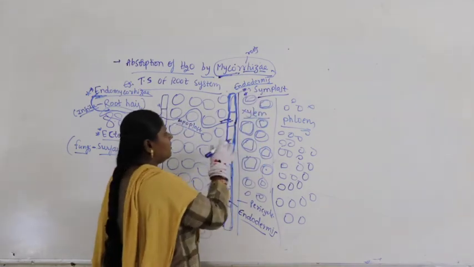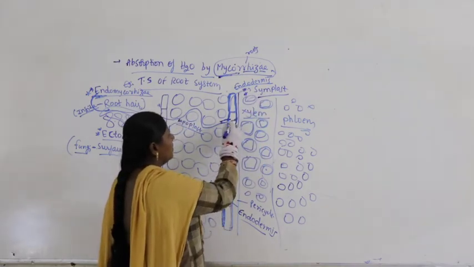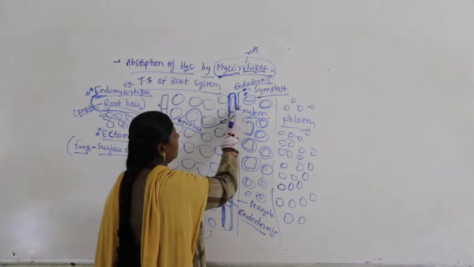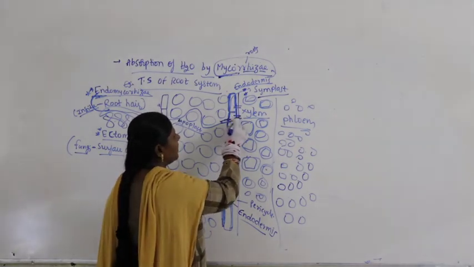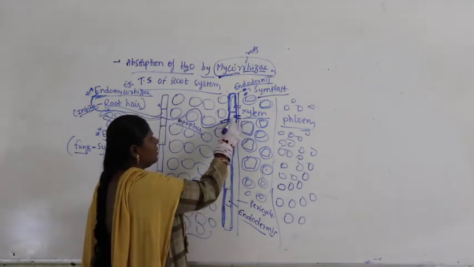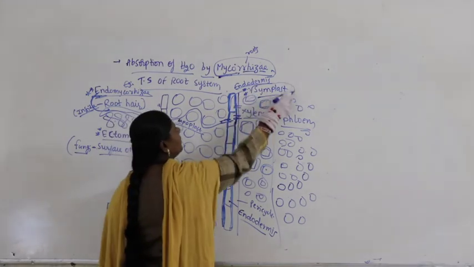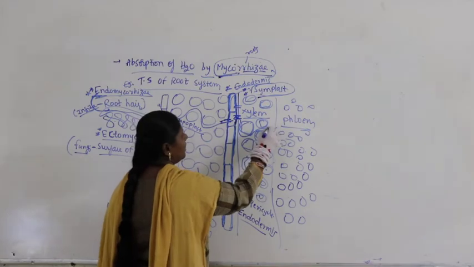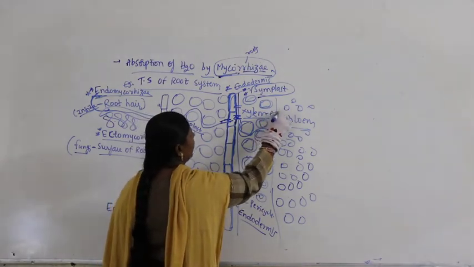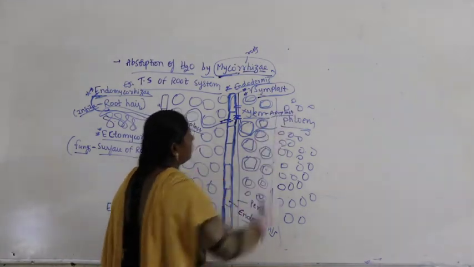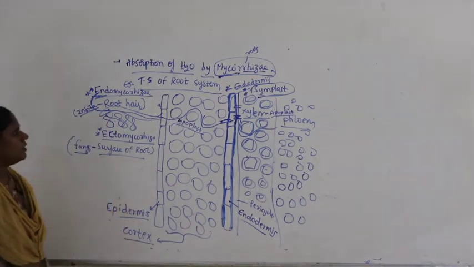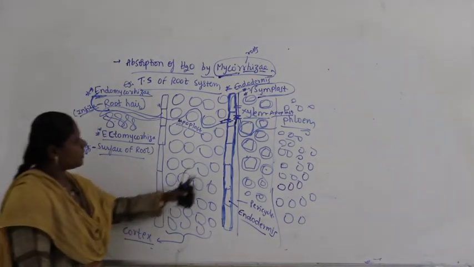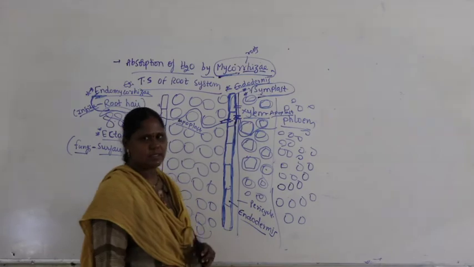Okay. Then after this it enters inside, then again here what it follows is again symplast. In endodermis it undergoes symplast, very important, and after that it again enters into xylem. In xylem it is again apoplast. Okay, that is apoplast. Coming to endodermis it is symplast.